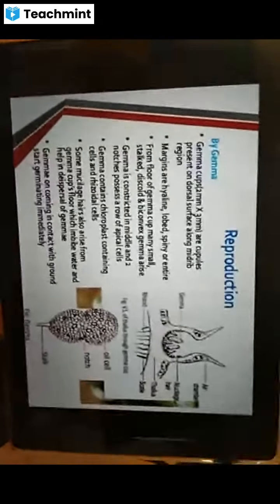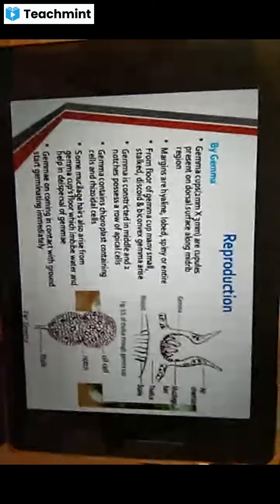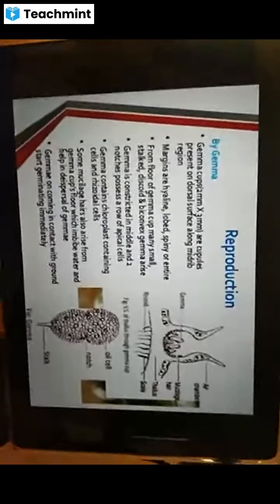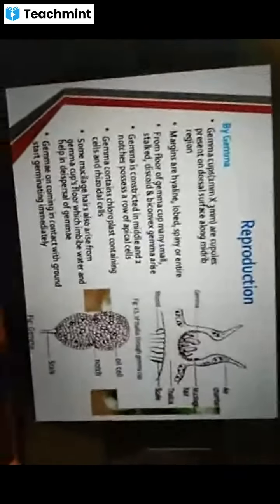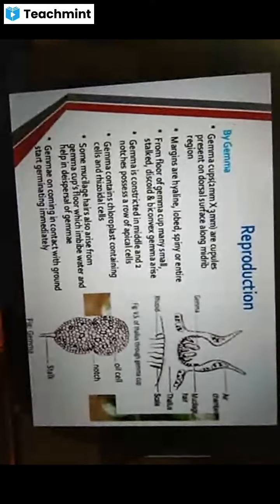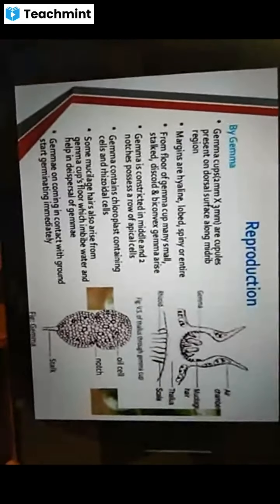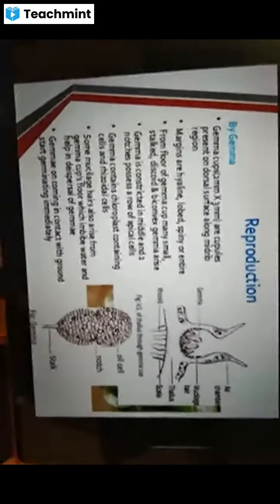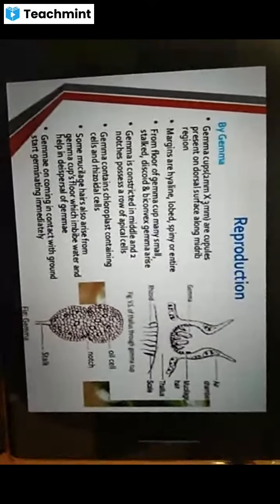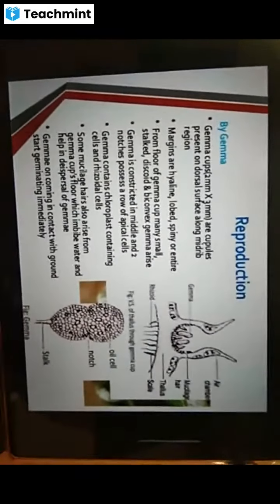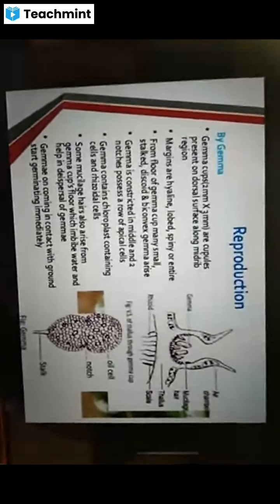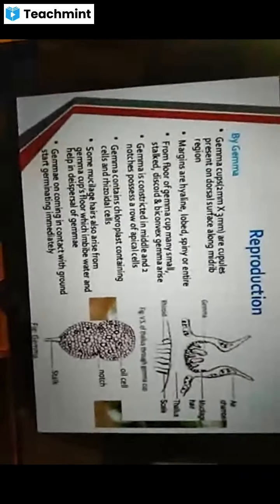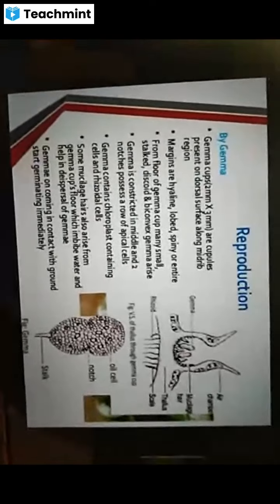They are vegetative structures which are produced inside the cup-like structures present on the dorsal surface of the plant body. The Marchantia thallus bears cup-shaped structures on its dorsal surface, and these cup-like structures are called gemma cups, which may measure 2 mm by 3 mm in size.